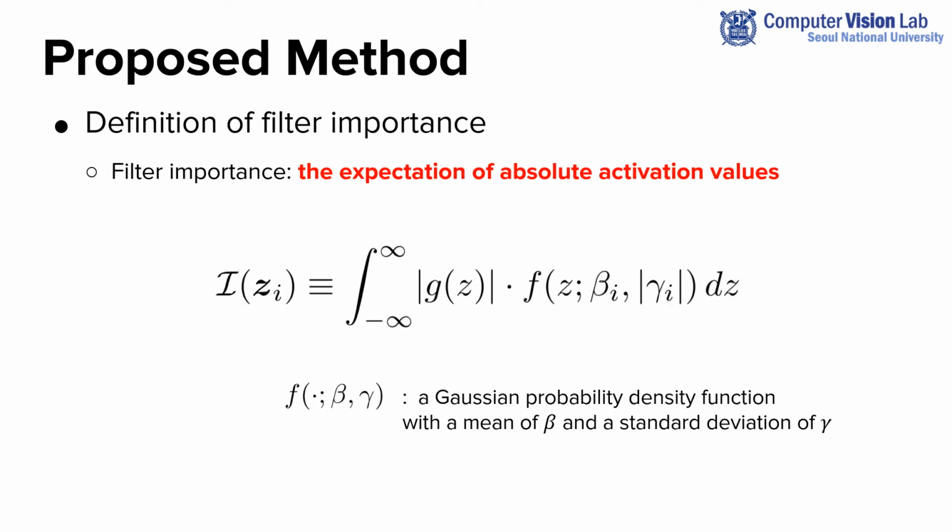Finally, we propose a novel data-independent metric, which can consider the impact of the activation function and batch normalization layer by only using the pre-trained batch normalization parameters. We define the filter importance as the expectation of absolute activation values.